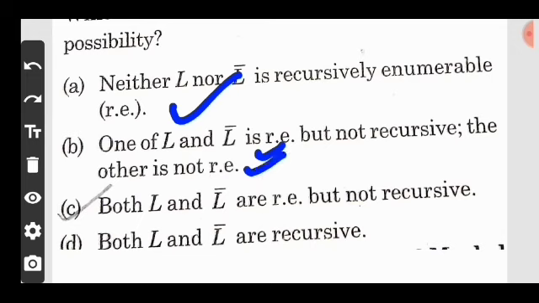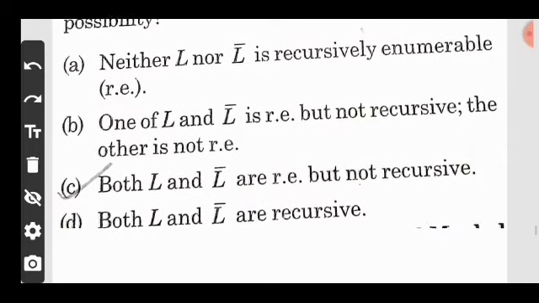This is also a true statement. Option C, both L and L bar are recursive enumerable but not recursive. So this is a false statement, because if both L and L bar are recursively enumerable then both are recursive. Yes, because the recursive language is closed under the complement and itself. So option C is your correct answer.